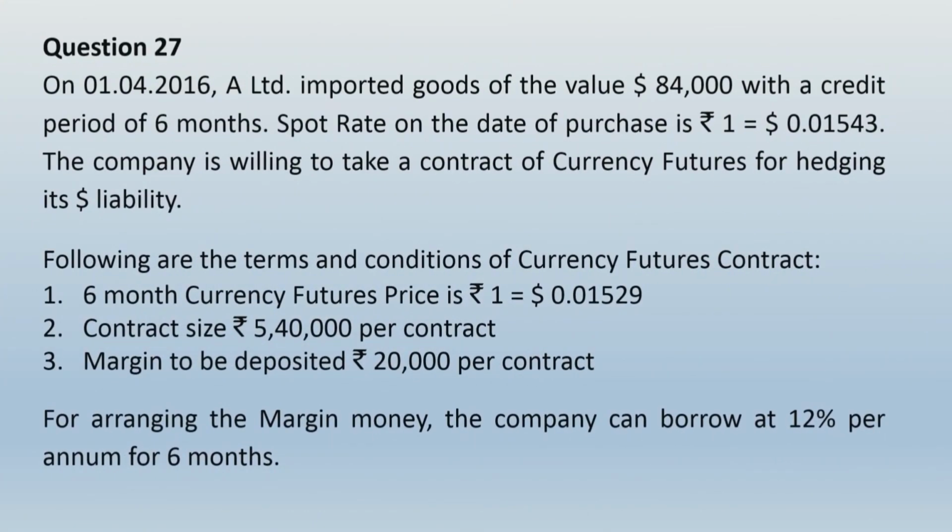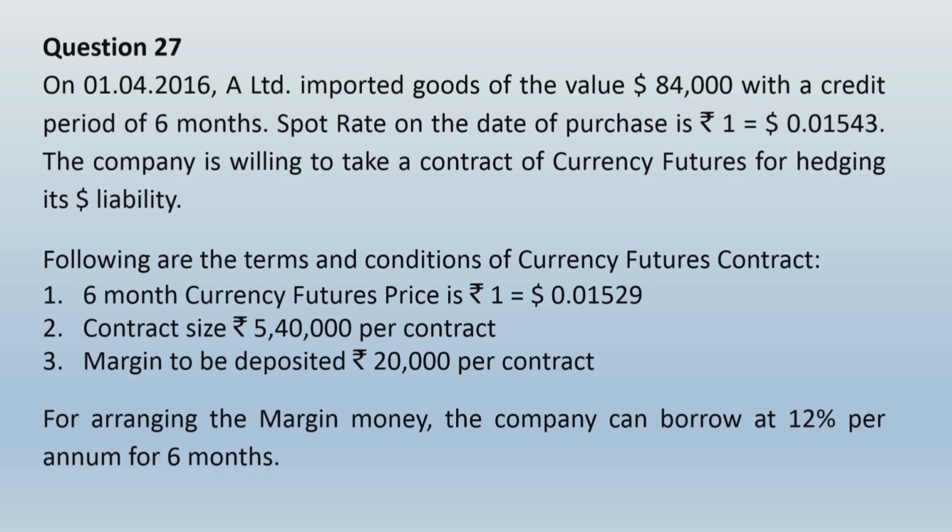On 1/4/2016, A Limited imported goods of the value $84,000 with a credit period of 6 months. Spot rate on the date of purchase is ₹1 equals $0.01543. The company is willing to take a contract of currency futures for hedging its dollar liability.